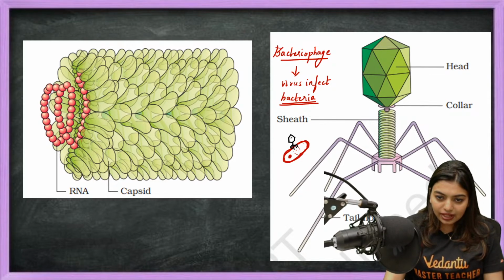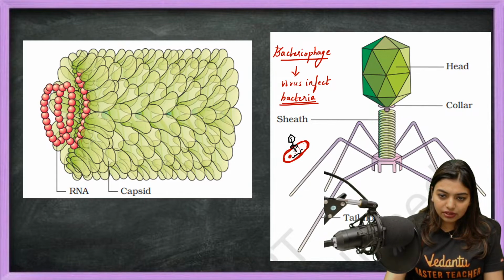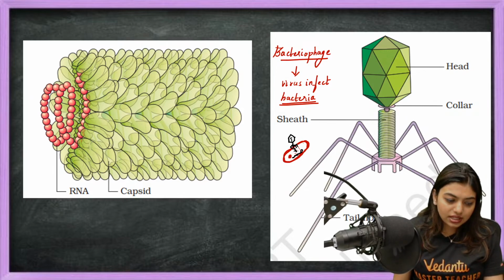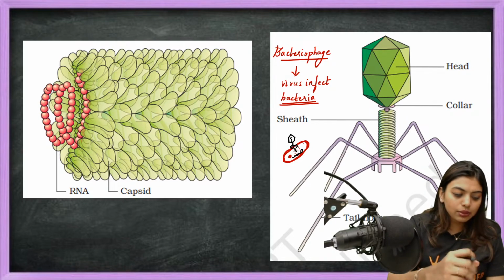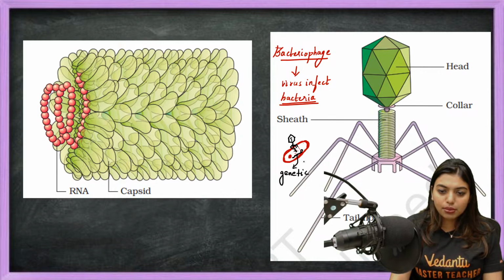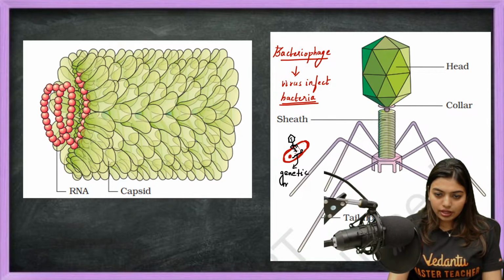It will release its genetic material inside. It could be a double-stranded DNA, it could be a single-stranded RNA, it could be any of it. It will just release the genetic material inside. Now this genetic material, what is it going to do? It's going to change the machinery of this cell. It is going to change everything about the cell.